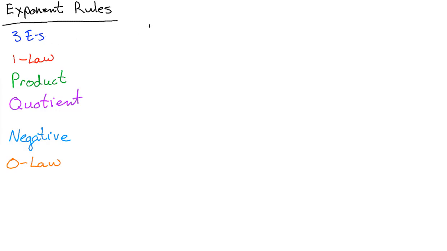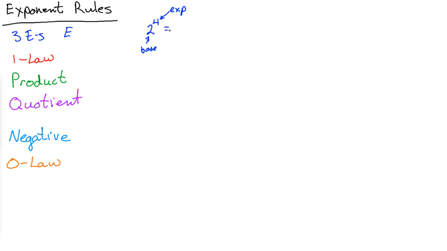So when we had something like 2 to the fourth power, this was what we called exponential notation. This guy right here was called the base, and that guy right there was called the exponent. And then together that's called exponential notation. So that's the first E, exponential notation.